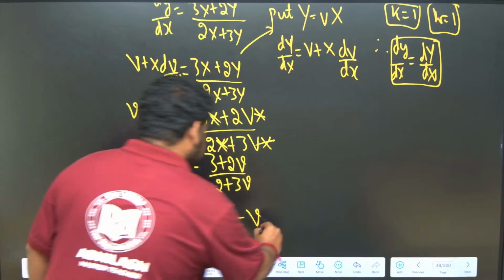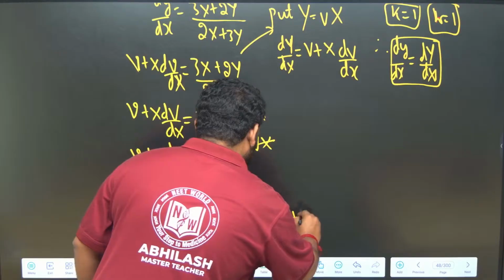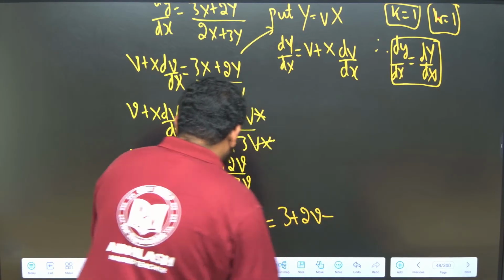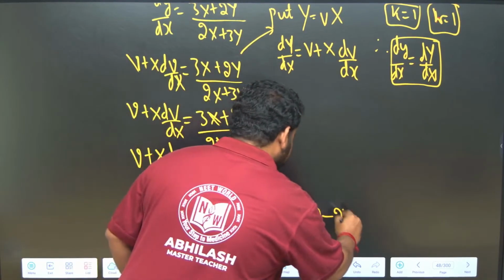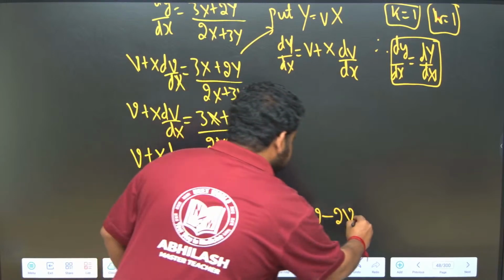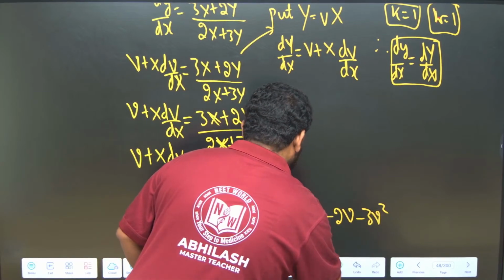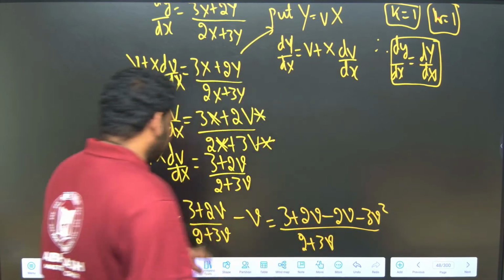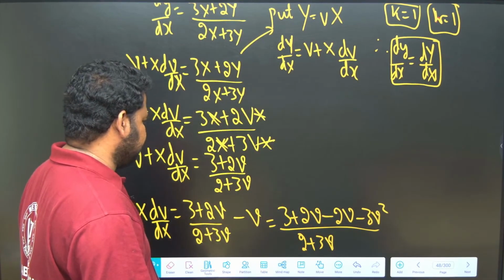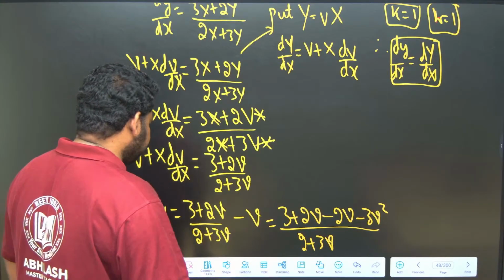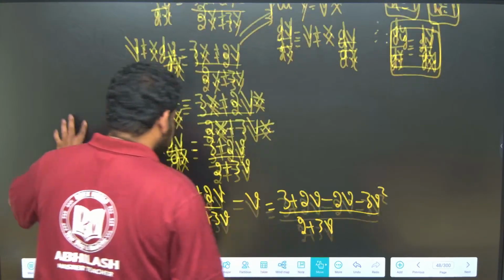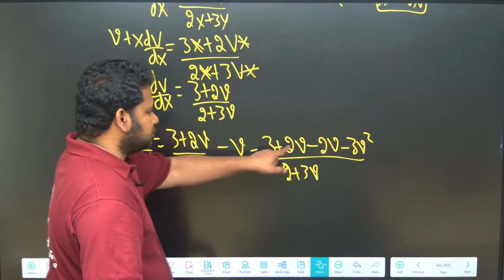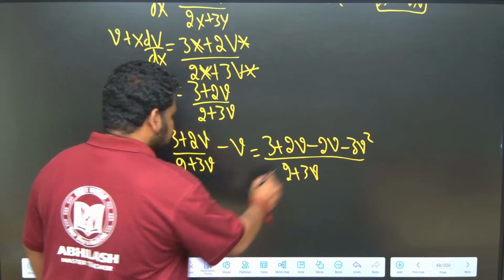On doing this, what will I get? I will get 3 plus 2v minus 2 into v is minus 2v, 3v into v is minus 3v square. Okay, minus 3v square divided by 2 plus 3v. This is what we have. Now what are you left with? You are left with plus 2v minus 2v, which I can cancel, right?